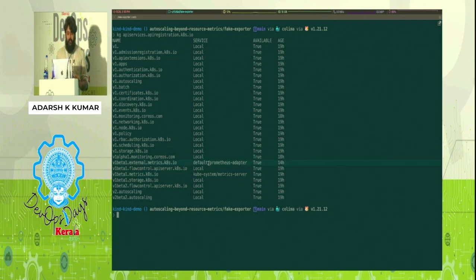Similarly, I deployed Prometheus Adapter. One thing I'm telling you is that for all of these APIs, there can only be one provider at a time. We'll see an example of that in a minute. When I deployed Prometheus Adapter, it went ahead and registered as the provider of external metrics.